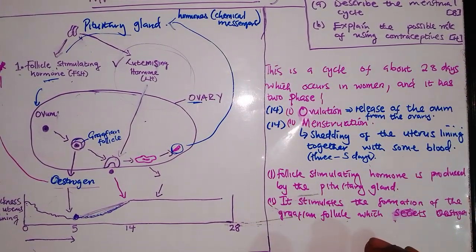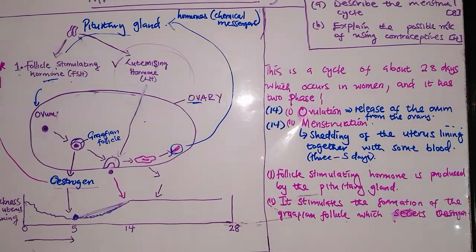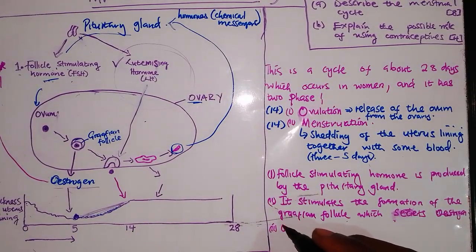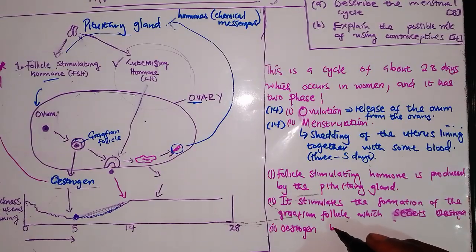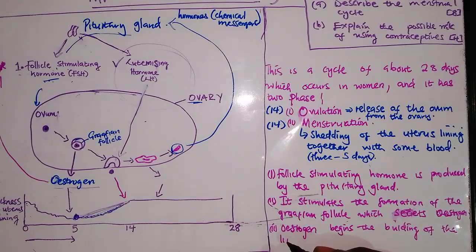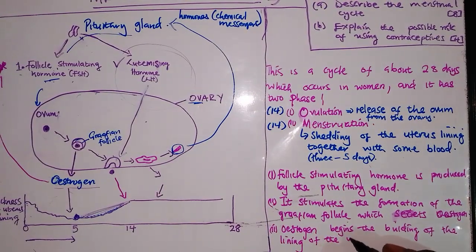Yeah. Then we are saying that after it stimulates the formation of the Graafian follicle, which secretes oestrogen, oestrogen starts now the building of the uterus. So oestrogen begins the building of the lining of the uterus.